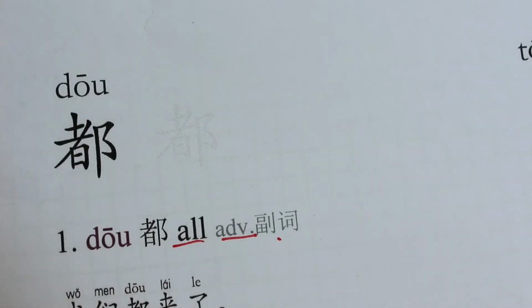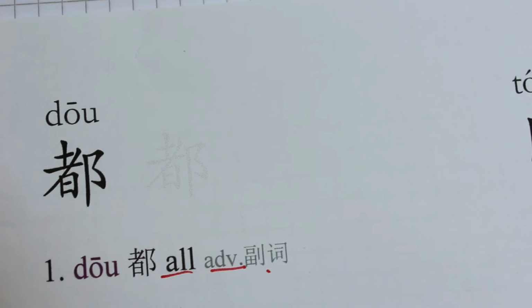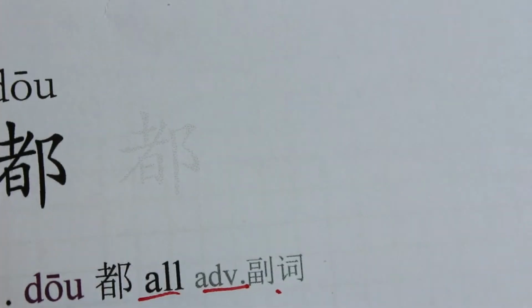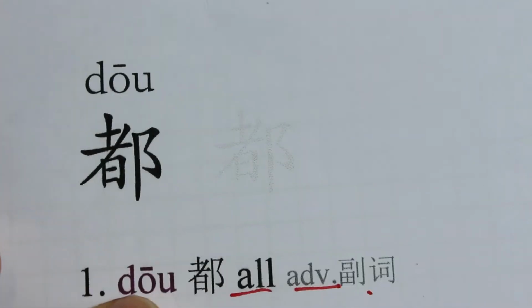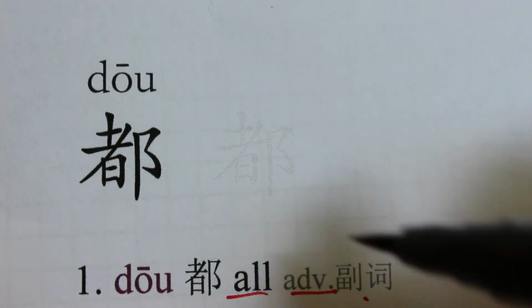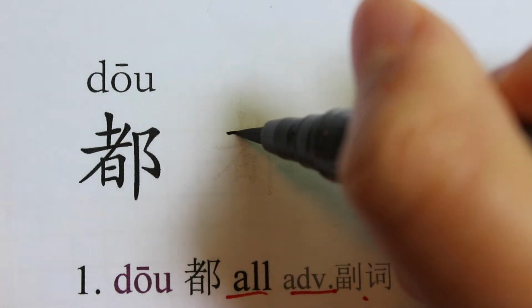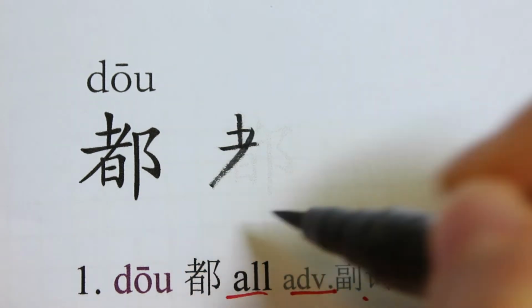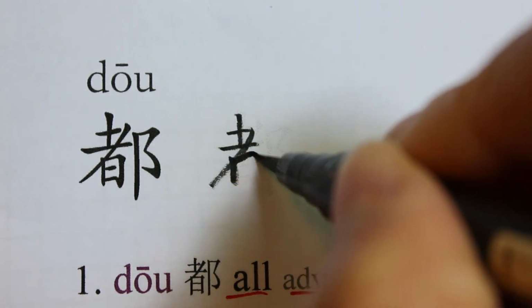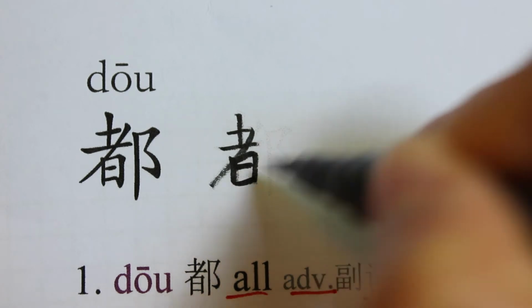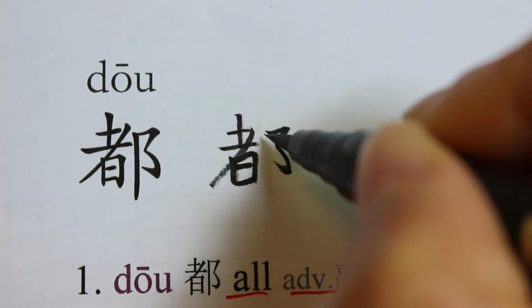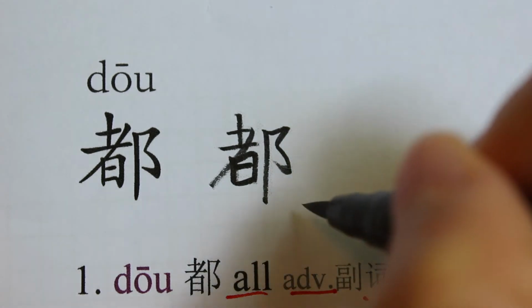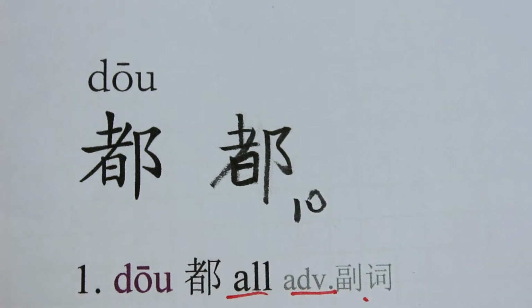So let's try to write 都 together. 1 2 3 4 5 6 7 8 9 10. So 都 has 10 strokes.